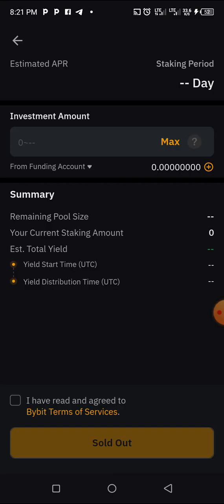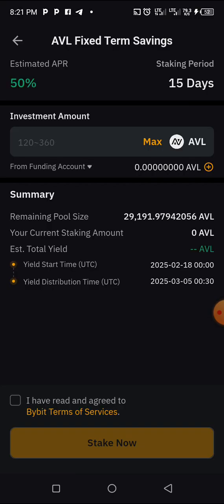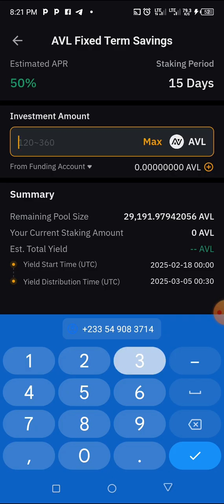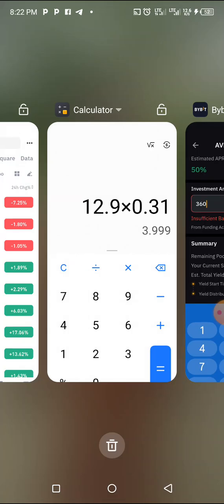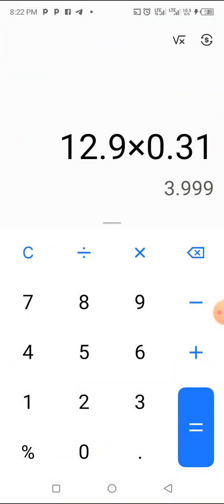So that's 360, okay? So we have 360. That means we are making 7.39 if you invest 114.5. Let's do our calculation. 7.39, okay? 7.39. So that means we will make extra $2 on top of our 114 USDT in the next 15 days.